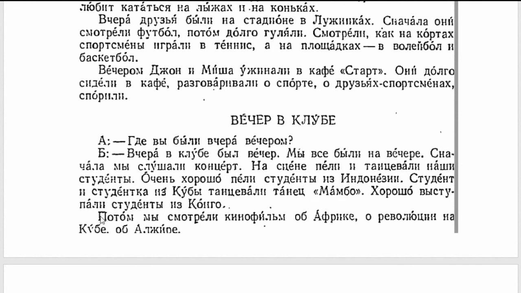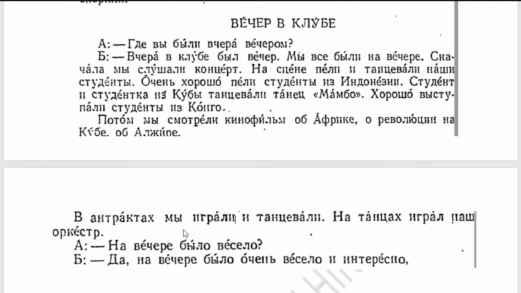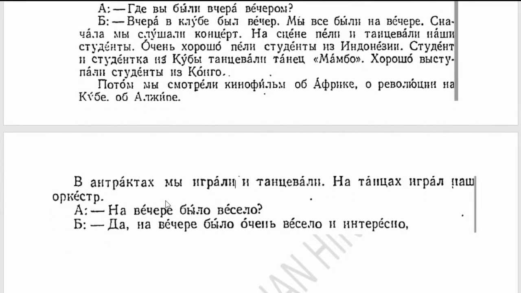Khorosho vistupali. Potom my smotreli kinofilm ob Afrike, then we watched a film about Africa, i o revolutsii Cuba, and about the revolution of Cuba, ob Algerii, about Algeria. V antrakte my igrali i tansivali. Antrakt means interval. In the interval we played and danced. Na tansakh igral nash orchestra. At the dance, our orchestra was playing.